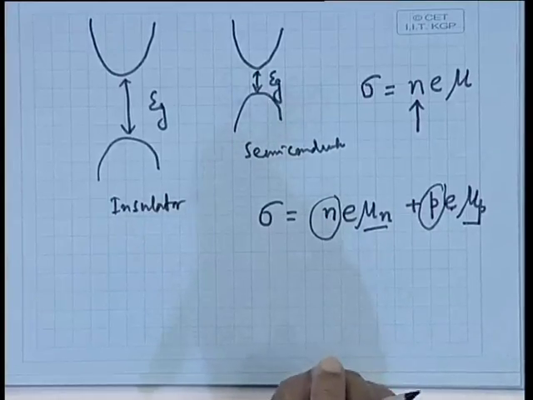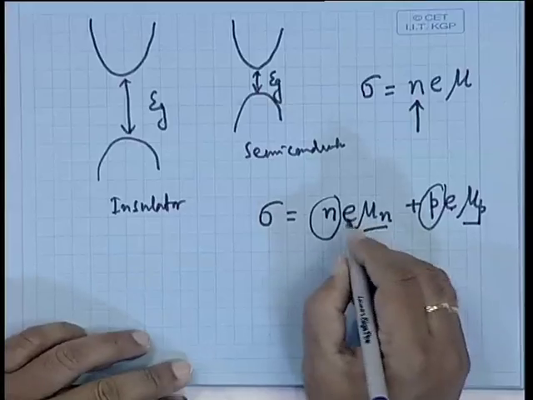Now, let us take an example. I have taken one silicon sample, and you know that the sample can be intrinsic or extrinsic. Please remember that for an intrinsic sample, the number of electrons and the number of holes are equal.